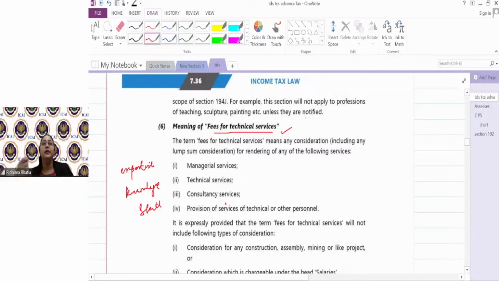Now if I am taking consultancy, guys, I will not take it from someone going on a road. I will go to a person who has that expertise, has that knowledge on it. That person obviously would charge a fee, and I would make that payment under fees for technical services, and I will deduct TDS under 194J for that. Okay.